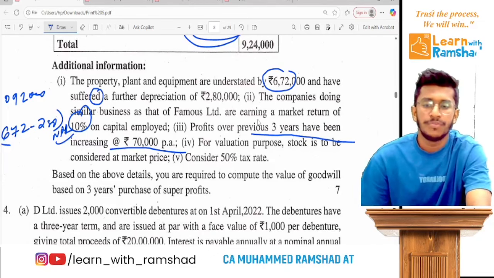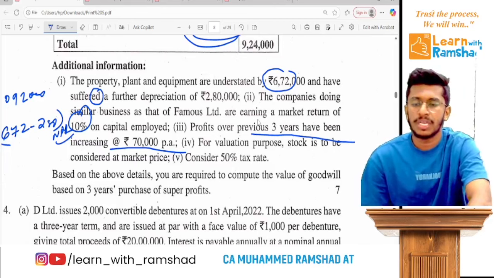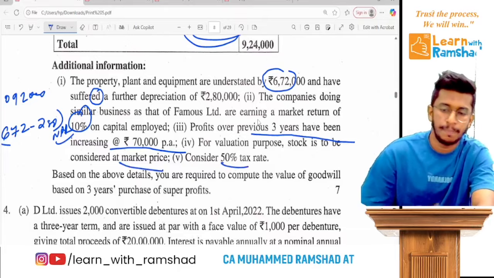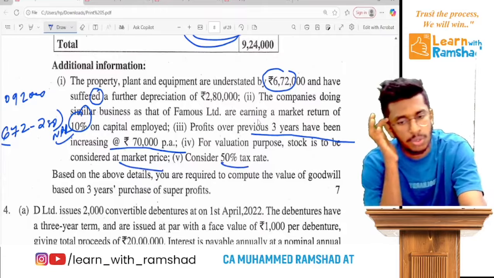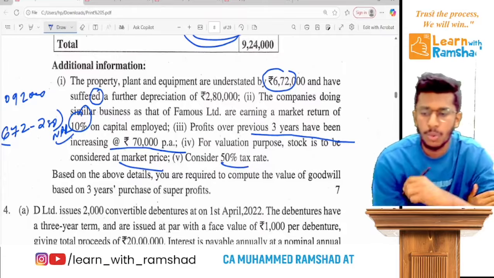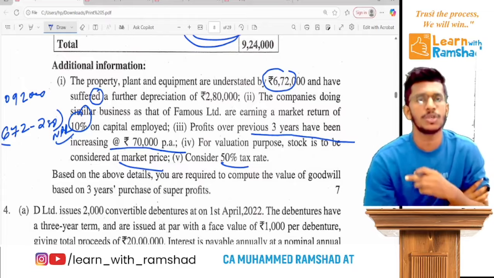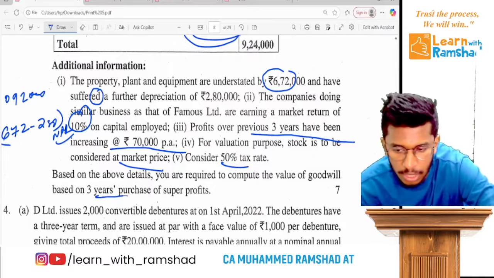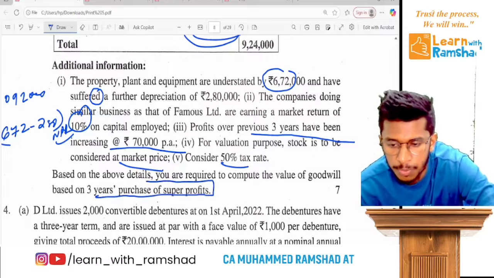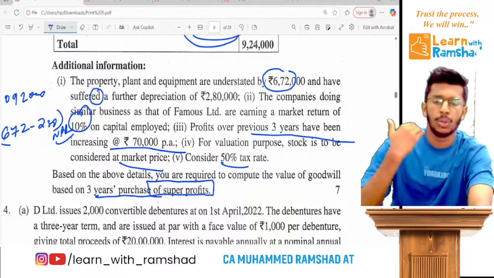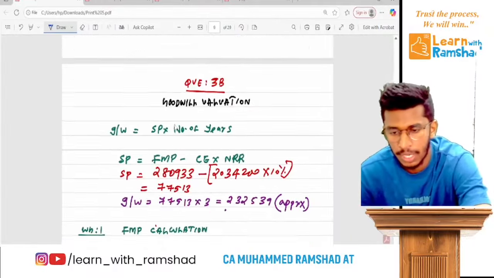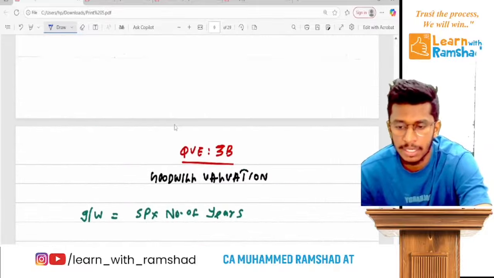For valuation purposes, stock is to be considered at market price. Consider the tax rate as 50%. Based on the above details, you are required to compute the value of goodwill based on 3 years' purchase of super profit. So this is a goodwill valuation, actually tested on 3 years' purchase of super profit. So let's come to the answer. Ready? Now, I have written it.